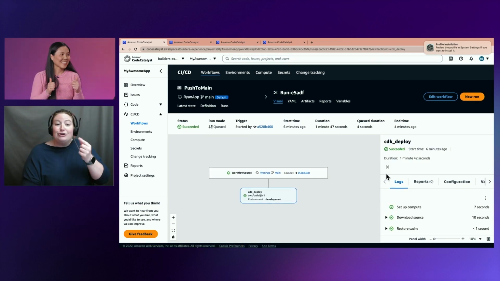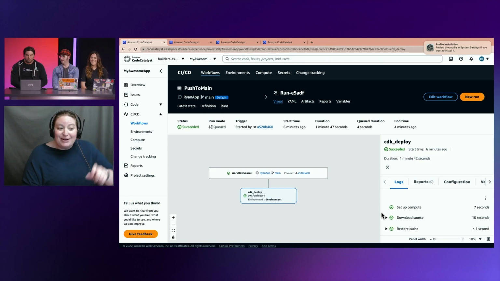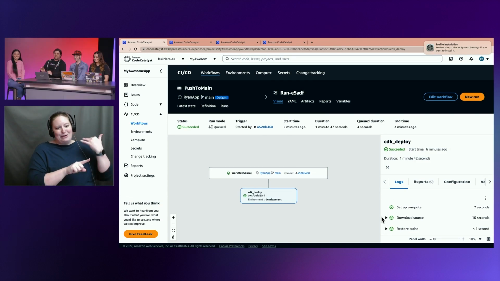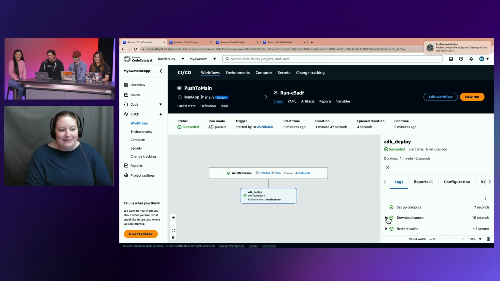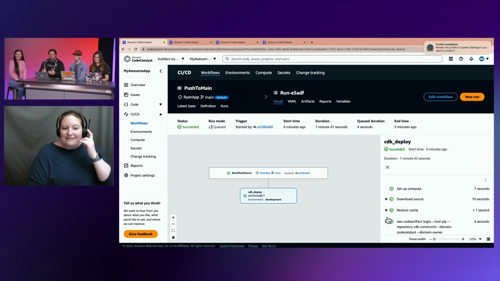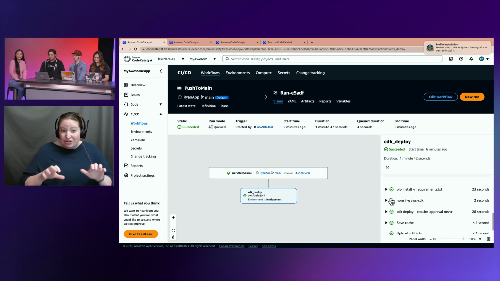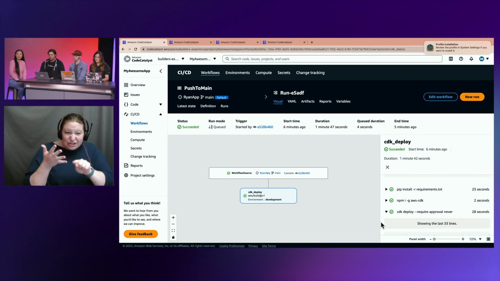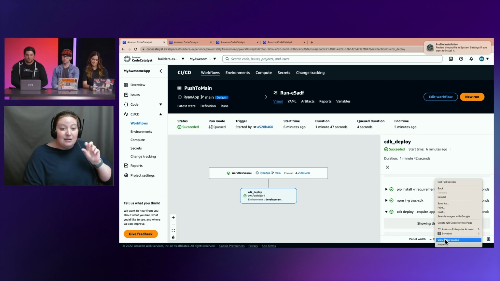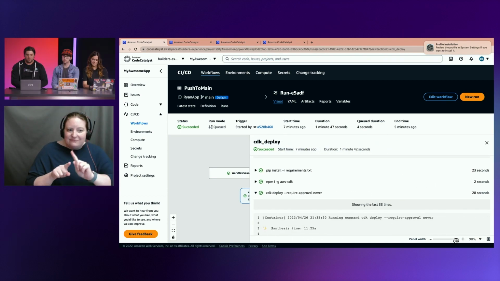Green check mark. Now this is from the previous deploy, but that's okay. We'll come back and see if the real one worked. But while we wait for that to deploy, you can see each one of these actions. We have the ability to go in and inspect what it's doing. So while it's running the CDK, we can go into these actions and see the various output logs that are associated.